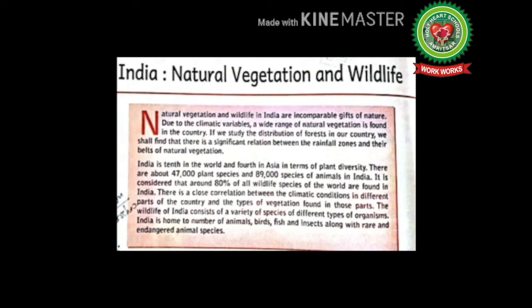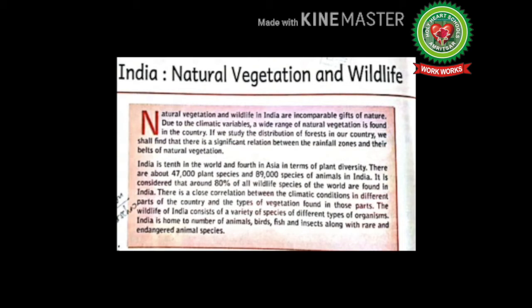Natural vegetation and wildlife in India are incomparable gifts of nature. Incomparable means matchless. Due to the climatic variables, a wide range of natural vegetation is found in the country.